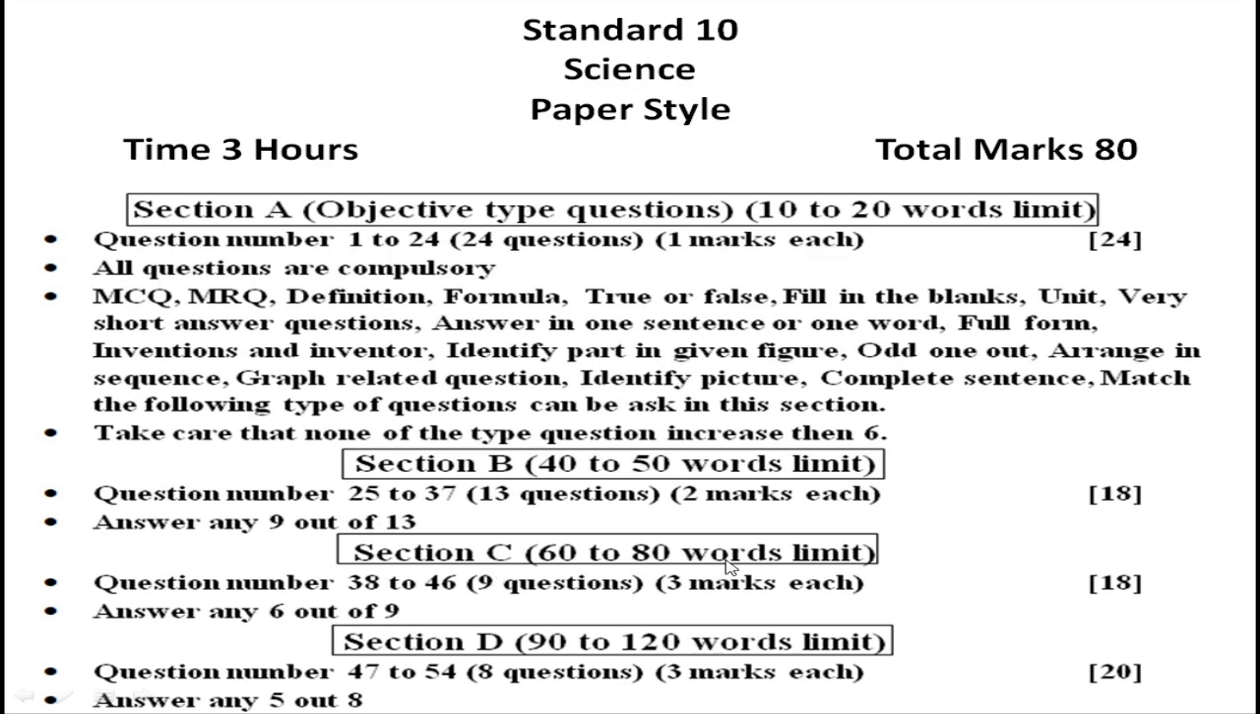Section C, 60 to 80 word limit. Question numbers 38 to 46, total 9 questions are there. Out of that you have to write any 6 out of 9, and 6 threes are 18, so Section C is 18 marks. Section D, question numbers 47 to 54, 8 questions are there. Out of that you have to write any 5, and 5 fours are 20. I told you which chapters you can target, which have more weightage. From that the maximum chances are that probably it is